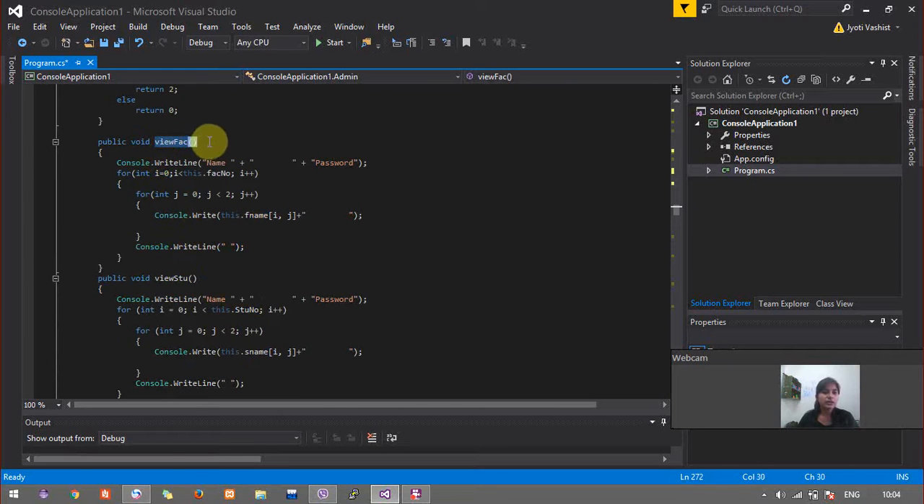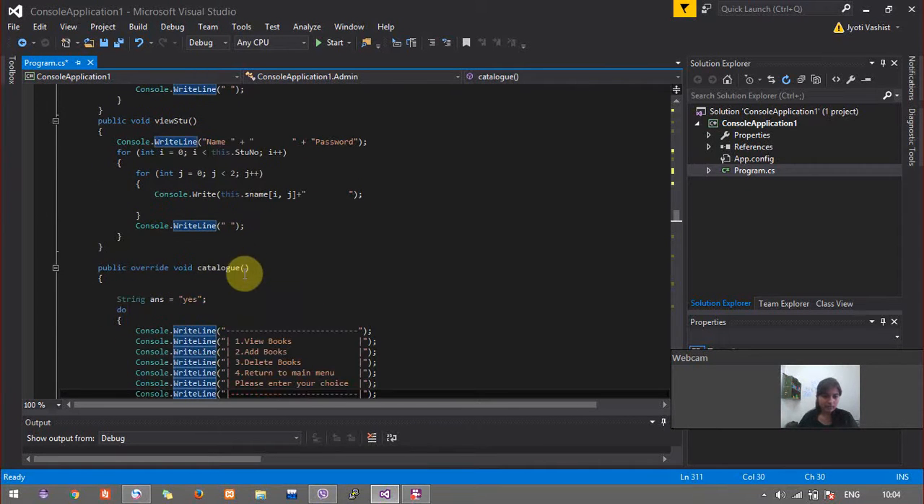View fac is just to see the number of faculties who are using the system, and it just displays the data, the elements of the array fname. And view student also does the same thing, but it displays the elements of sname.